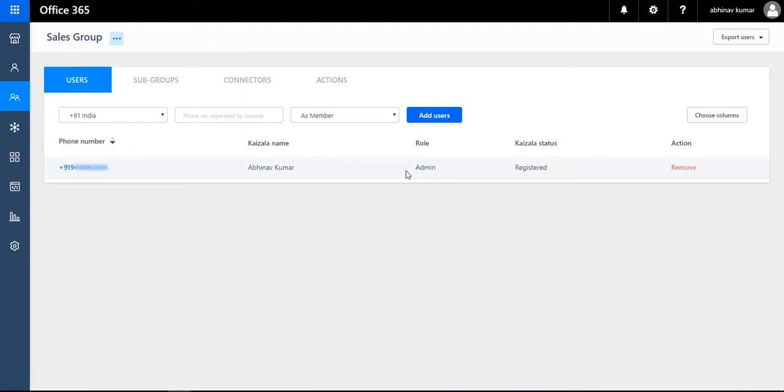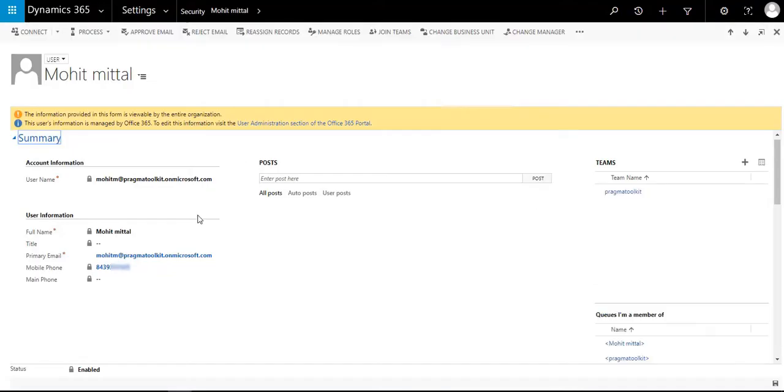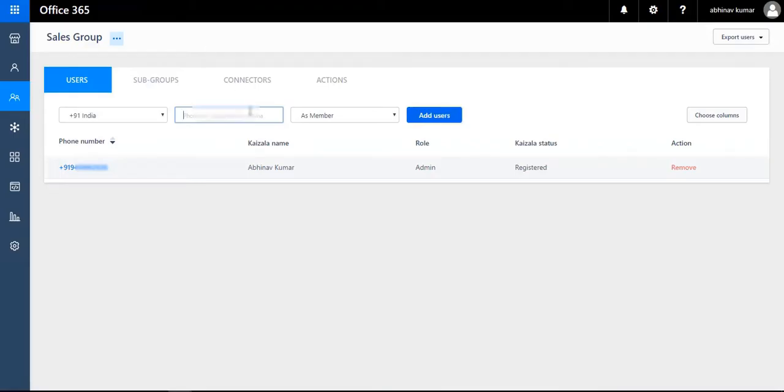As you can see here, one member is already there because I'm logged in as admin. So the admin member is there. I'm going to add some new members to this group. I'm using one user, Mohit Mittal. Copy the mobile number, paste it here, and add user.